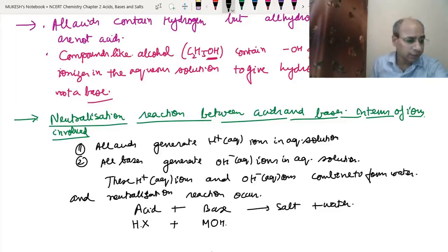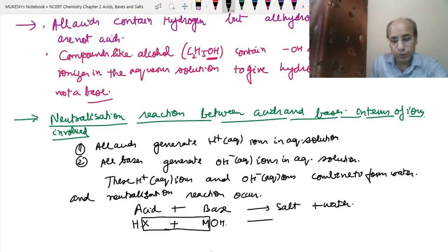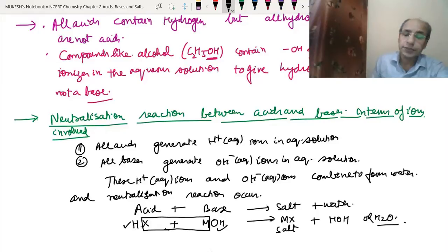So what will happen in the double displacement reactions that we have studied? Ion exchange takes place. This negative ion will combine with this positive metal ion, so it will produce MX as a salt. Whenever we write the salt, we always write the metallic component first and the negative component next. And these H ions and OH ions will together form HOH, which can be written as H2O that we normally write.